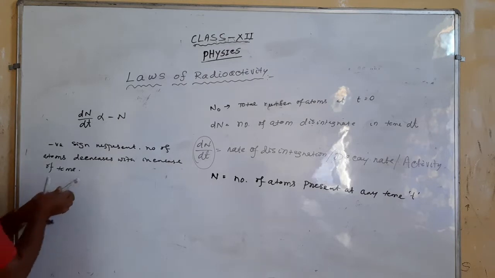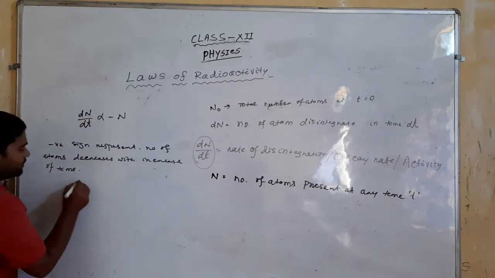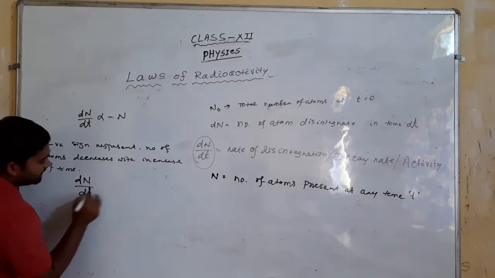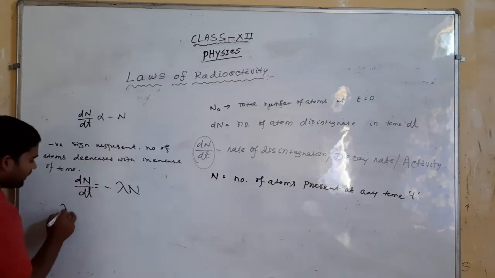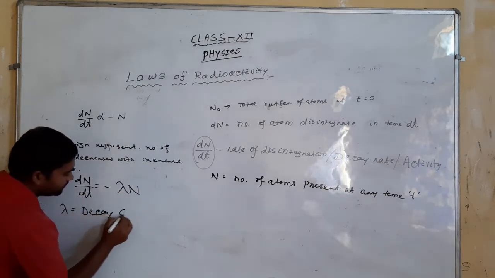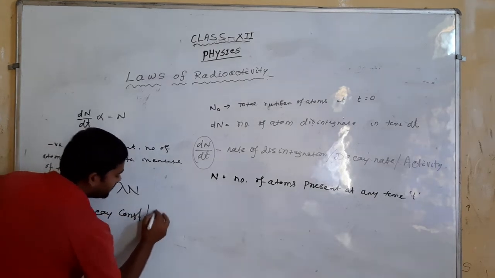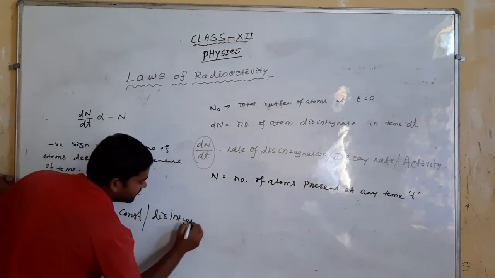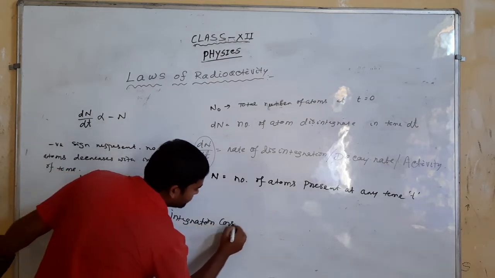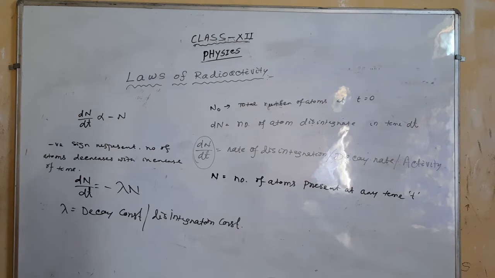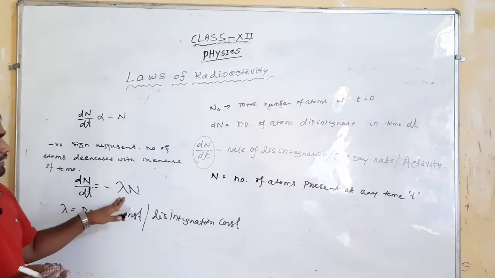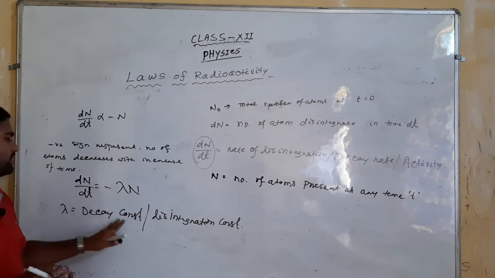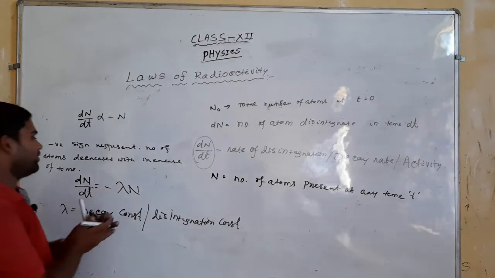Now remove the proportionality constant, so we can say dN by dt equals some constant lambda into N. The lambda is called the decay constant, or simply the disintegration constant. So dN by dt equals minus lambda N. Lambda is a proportionality constant, and that proportionality constant is also known as the decay constant or disintegration constant.